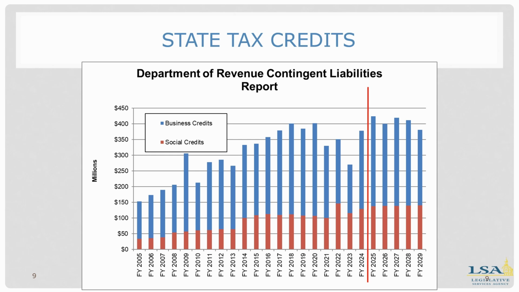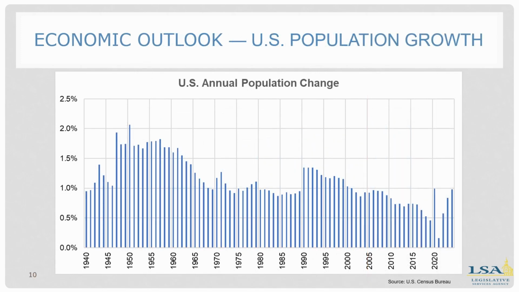FY 2023 saw a low that did increase in FY 2024, primarily due to increases in the research activities tax credit, the historic preservation tax credit, and the high quality jobs tax credit. The department estimates tax credit claims going forward for future years. Sometimes these are overestimates. Slide 10, we turn to economic outlook for the US and Iowa.